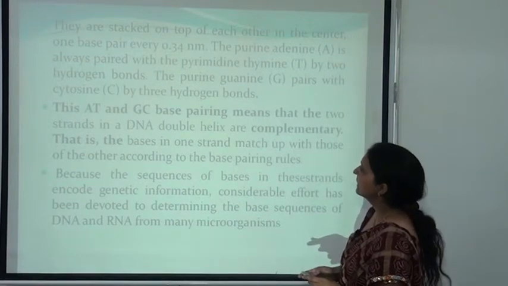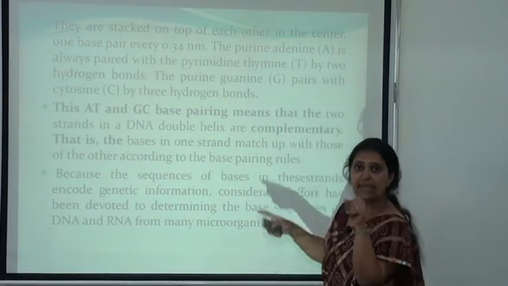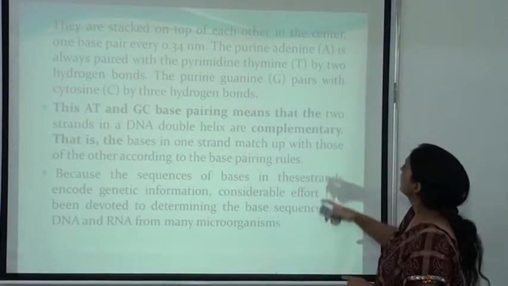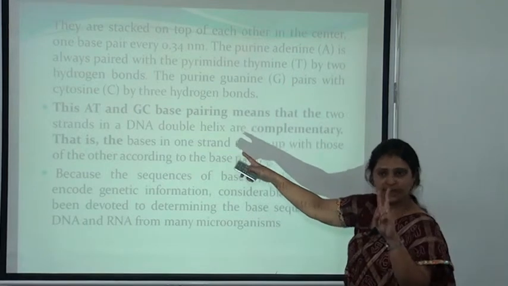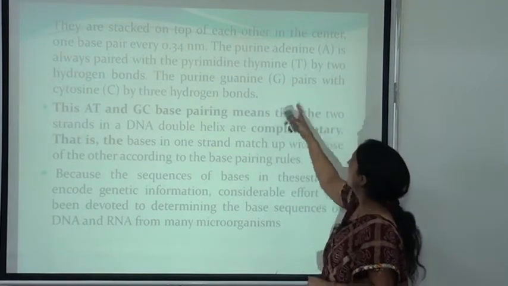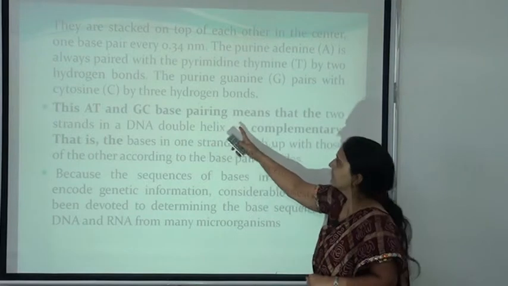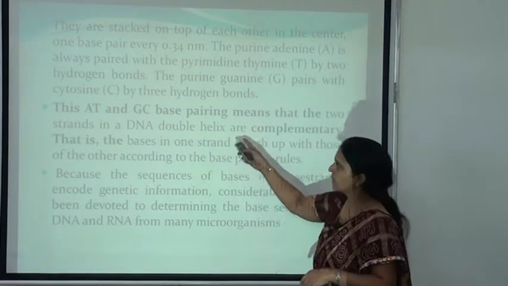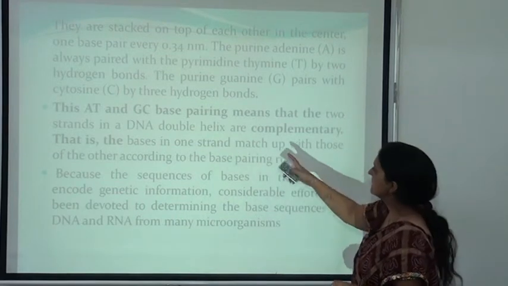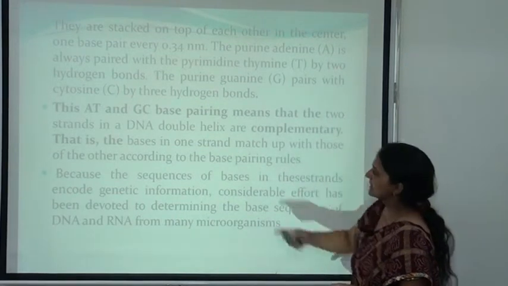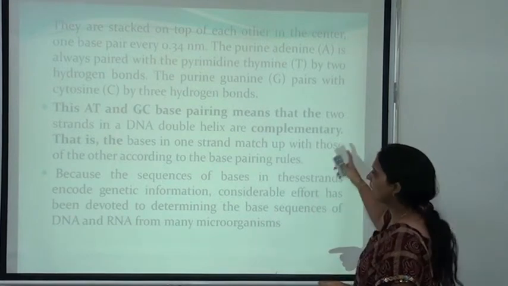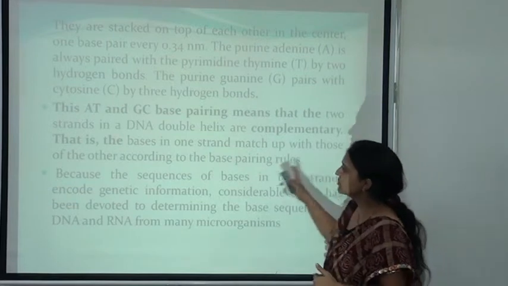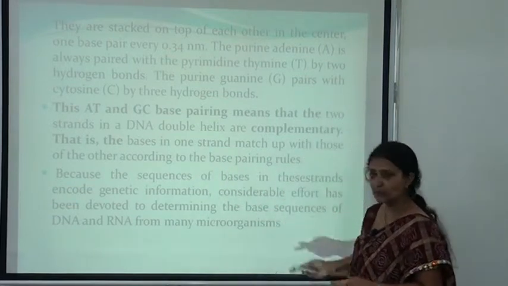The purine adenine is always paired with the thymine. A will always combine with T by two hydrogen bonds, that is known as the double bond. And the purine guanine will pair with the cytosine pyrimidine by three hydrogen bonds, that is, the bond between G and C is always a triple bond. This AT and GC base pairing means that the two strands in the DNA double helix are complementary. That is, the bases in one strand match up with those of the other according to the base pairing rules.